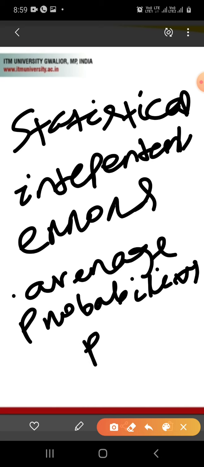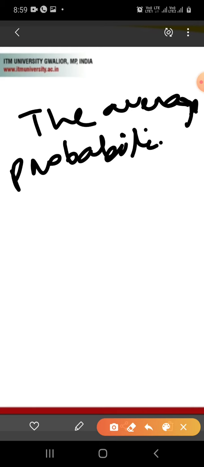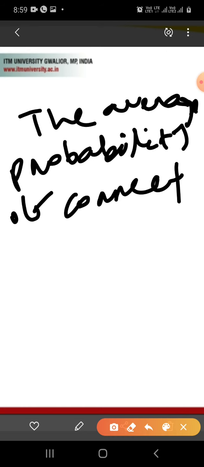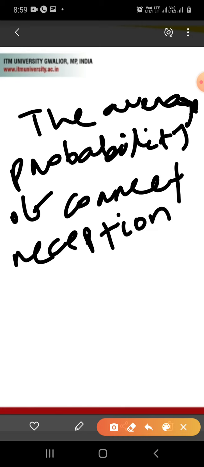Okay, so the average probability of correct reception is 1 minus p.